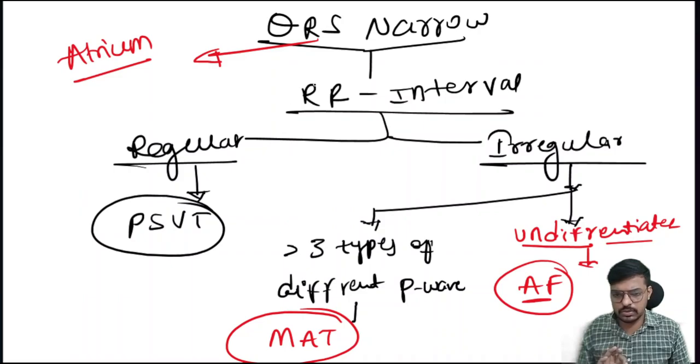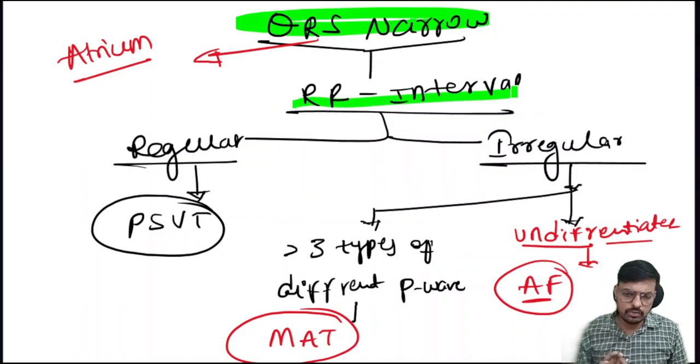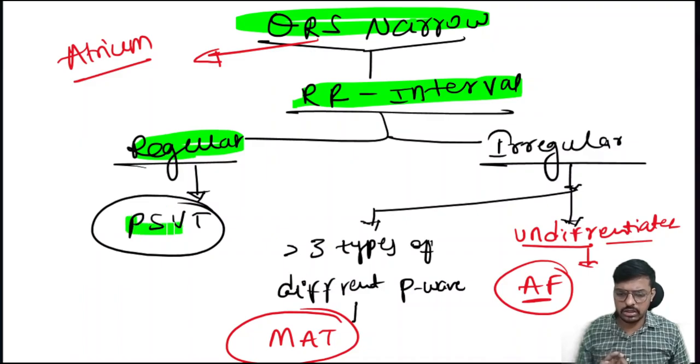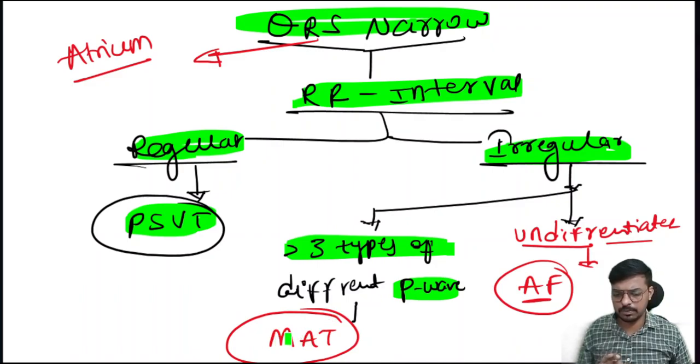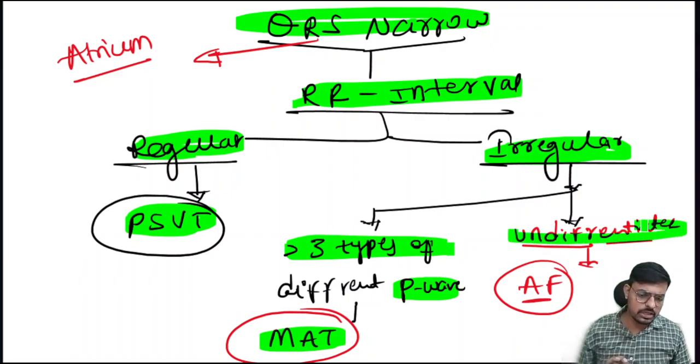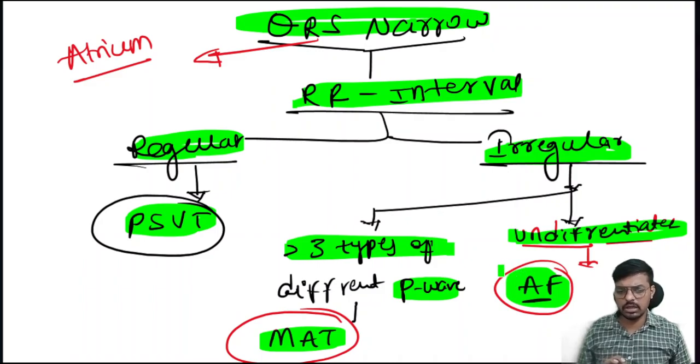So let me come to this one. If the QRS complex is narrow, then again we have to look at the RR interval. If the RR interval is regular, that is PSVT. If the RR interval is irregular, we again look for three different types of P waves. If there are three different types of P waves, that is multifocal atrial tachycardia. If the P waves are undifferentiated, that is atrial fibrillation. Let me clarify this with the images.